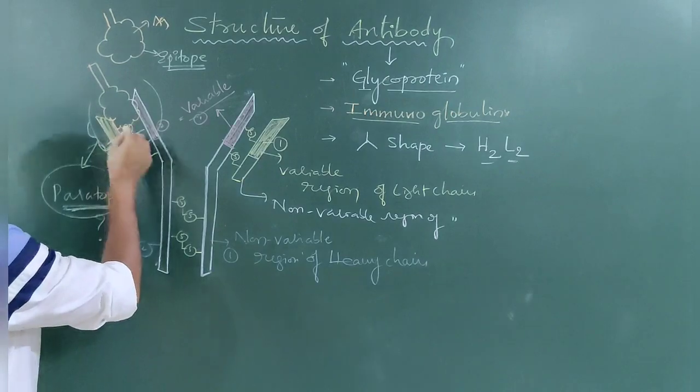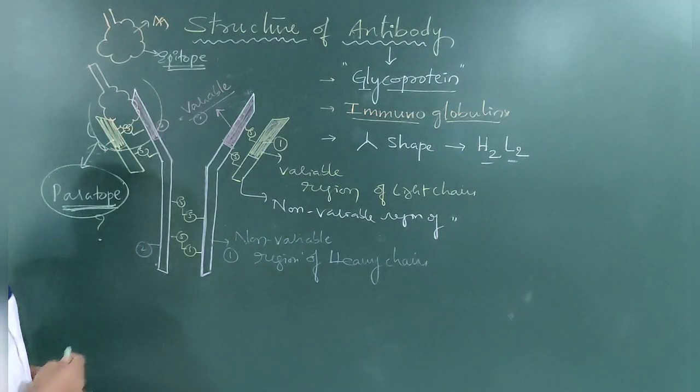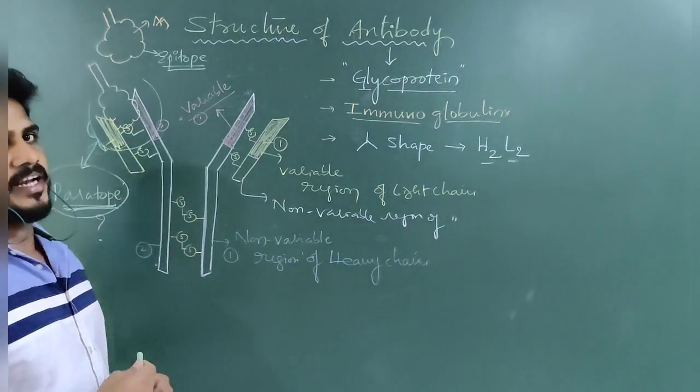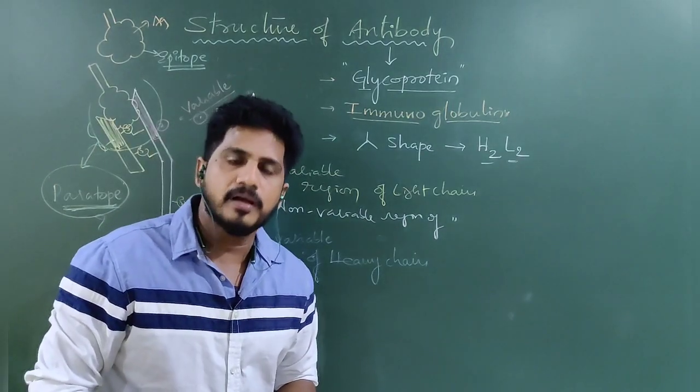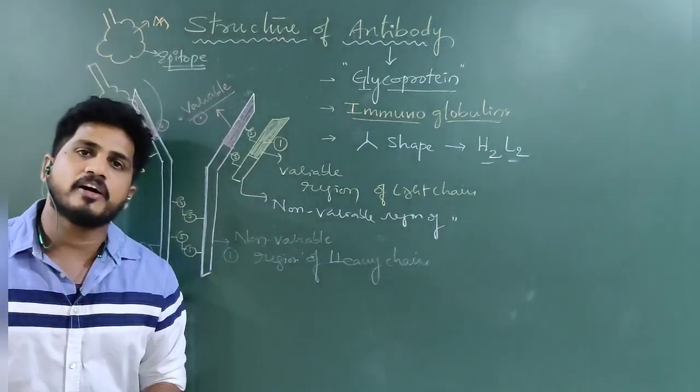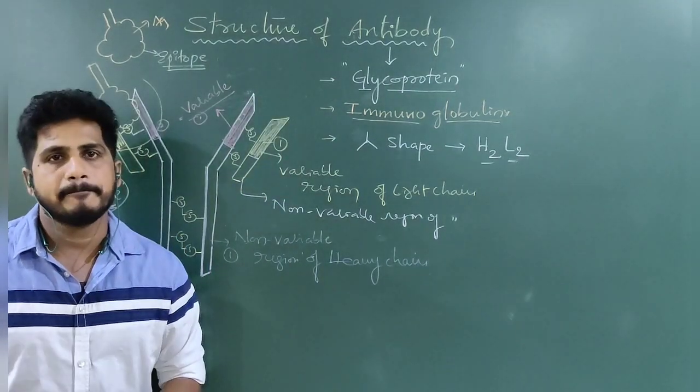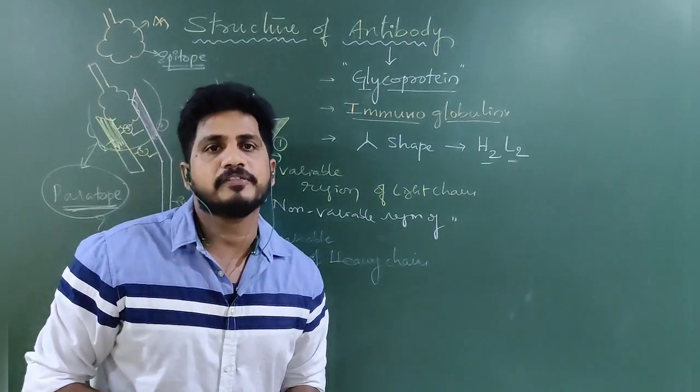Paratope is made up of both heavy chain and light chain. Variable regions of both heavy chain and light chain together form the paratope. The paratope helps in the attachment of the antigen. Which part of the antigen? The epitope of the antigen.